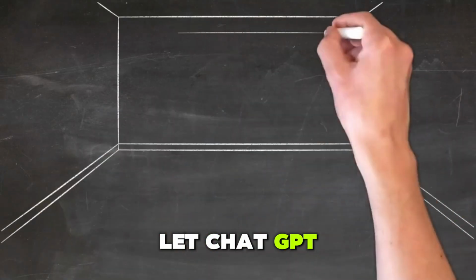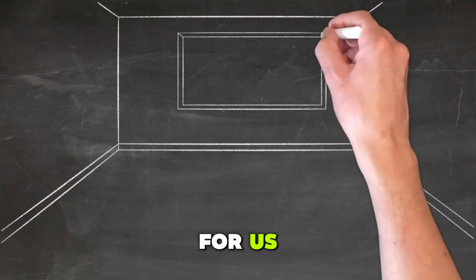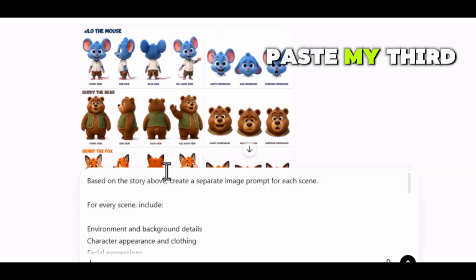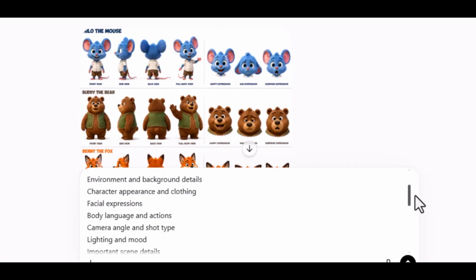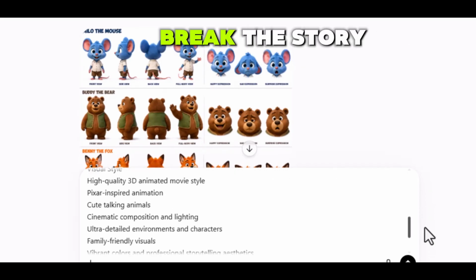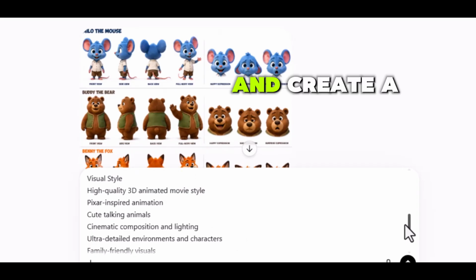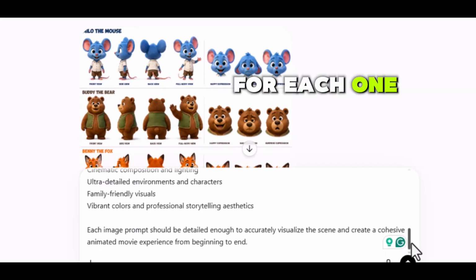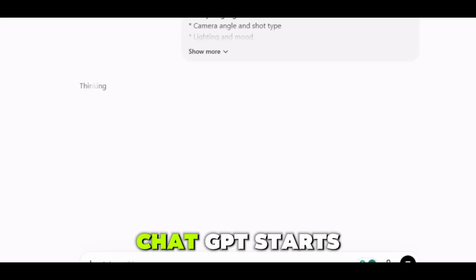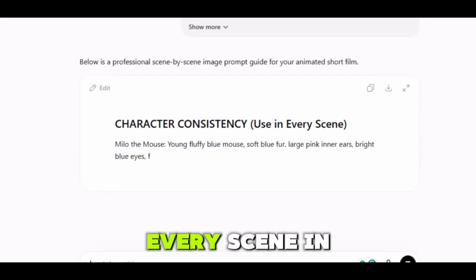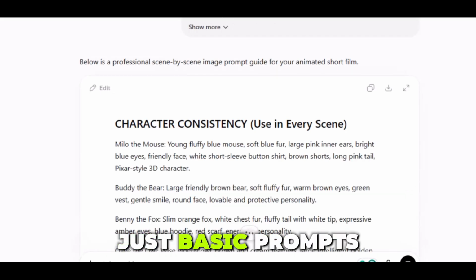We're going to let ChatGPT do most of the heavy lifting for us. All I need to do is paste my third prompt into ChatGPT. This prompt tells ChatGPT to break the story into individual scenes and create a detailed image prompt for each one. Once I click Generate, ChatGPT starts creating prompts for every scene in the story. And these aren't just basic prompts.